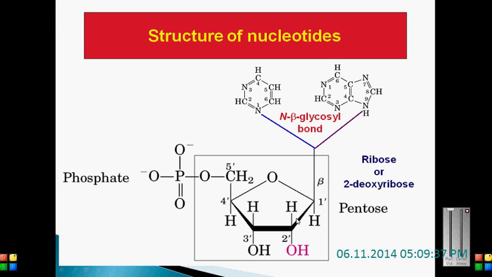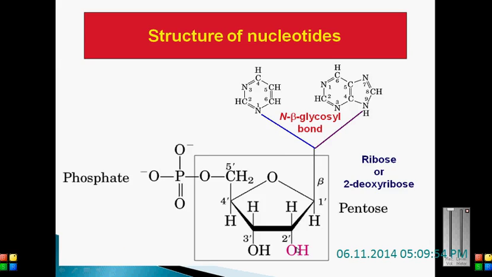So when you look at the structure of the ribose molecule, we can see that in ribose both the 2' end and 3' end have the hydroxy group. In case of deoxyribose, the 2' end won't have the hydroxy group, it will have hydrogen instead.